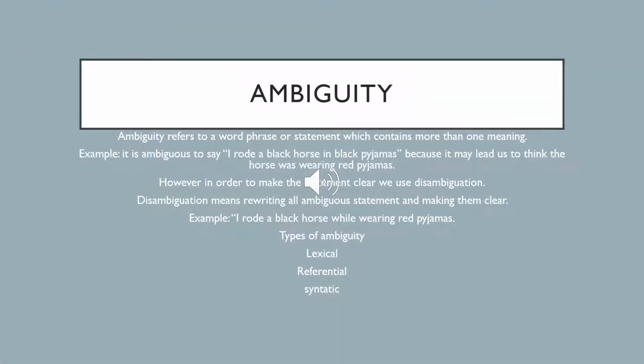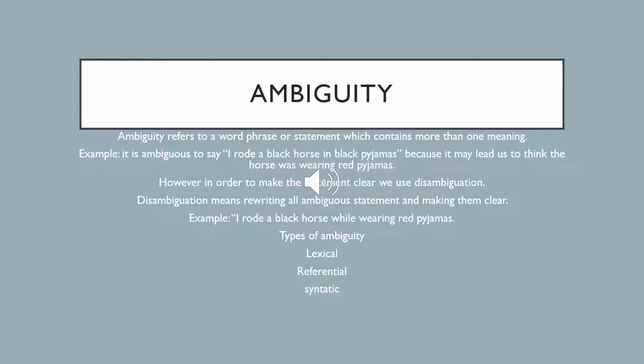Now, ambiguity refers to a word, phrase, or statement which contains more than one meaning. Example, it's ambiguous to say, I rode a black horse in black pajamas, because it may lead us to think the horse is wearing a red pajamas.